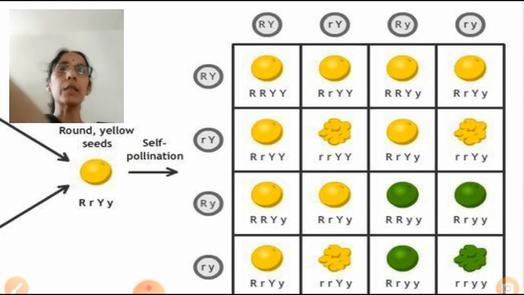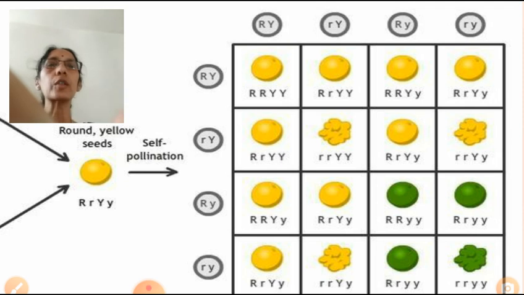It is crossed with another plant having capital R, small r, capital Y, small y. So here, just listen how many gametes each parent produces. Each parent produces 4 gametes. In a dihybrid cross, the organism is diploid, so 2 to the power 2. So how many gametes? 4 gametes are possible.